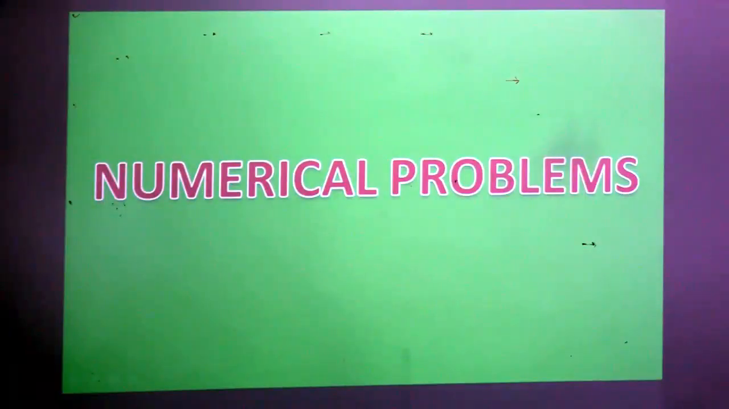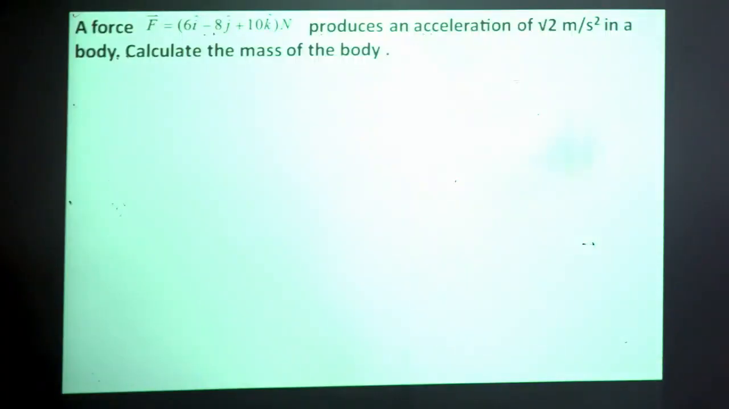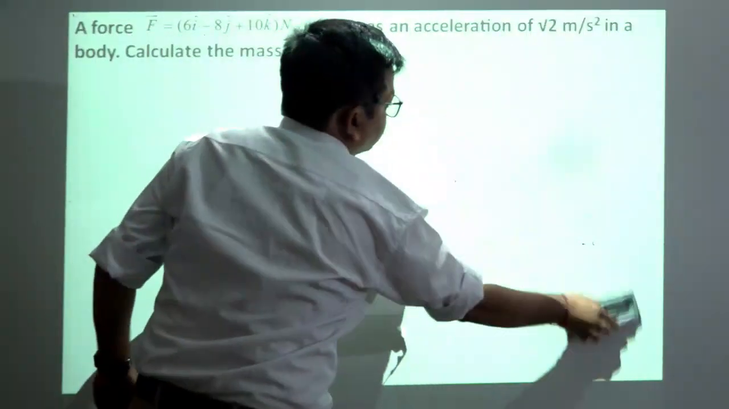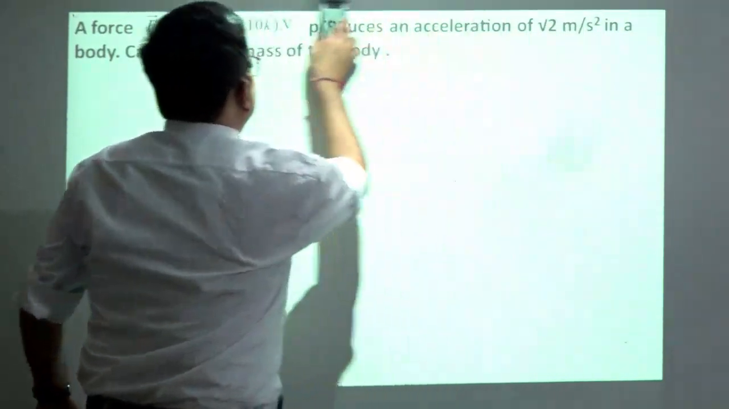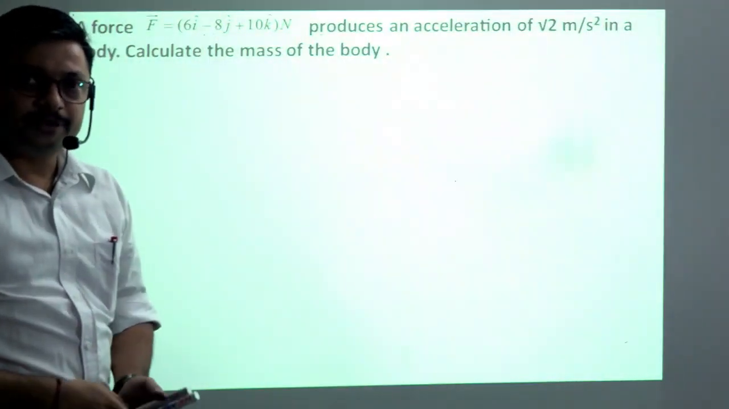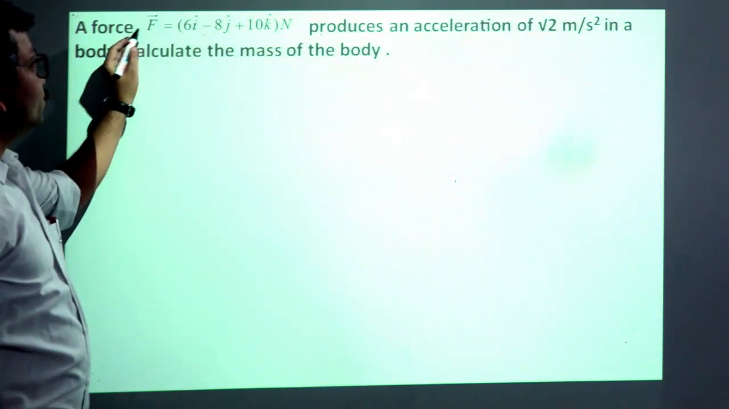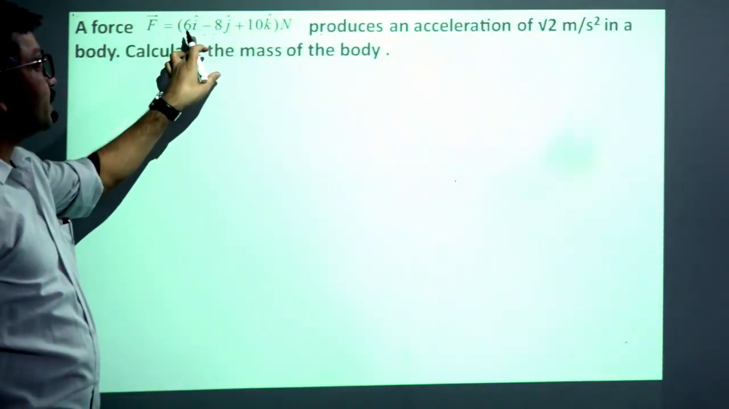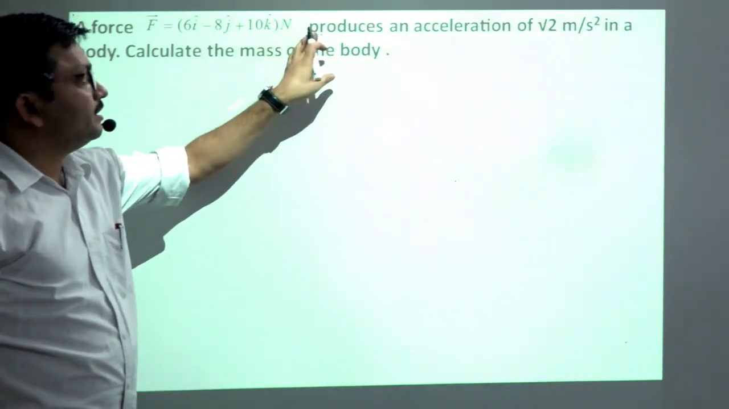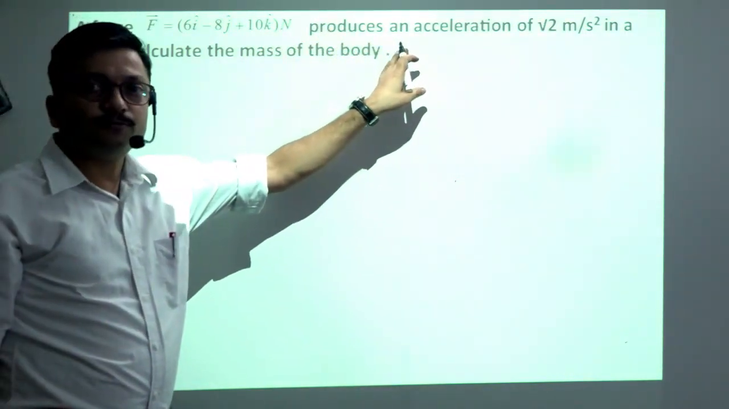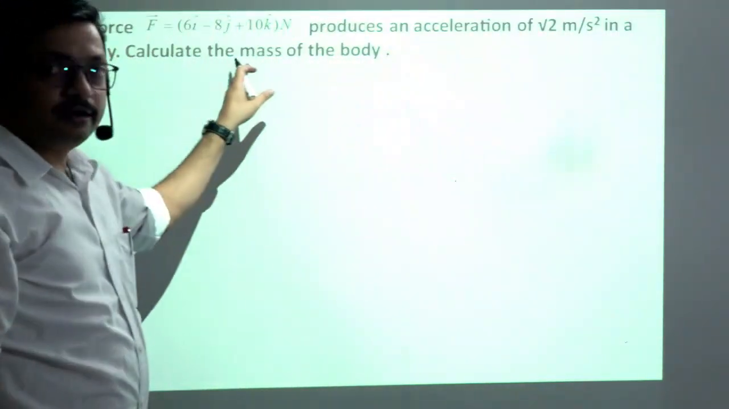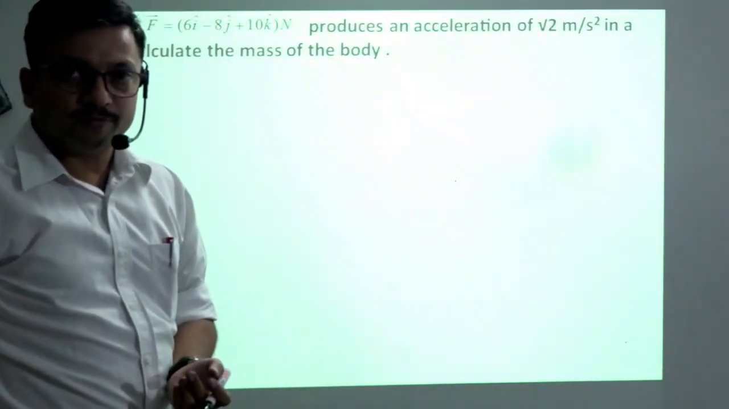Now let's study some numerical problems based upon the force, the topic we have studied. Here is the first numerical, from the competition point of view. The force vector F is equal to 6 i cap minus 8 j cap plus 10 k cap Newton. It produces an acceleration of square root 2 meter per second square in a body. The question is calculate the mass of the body.